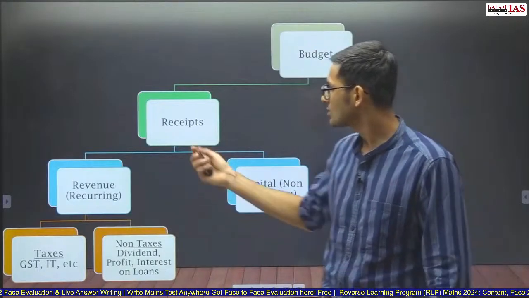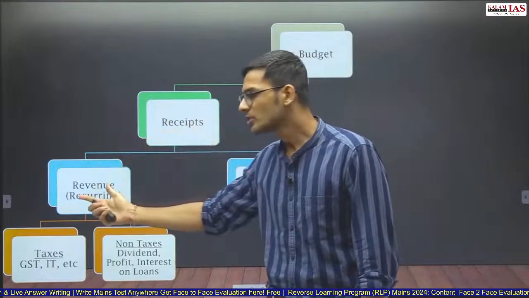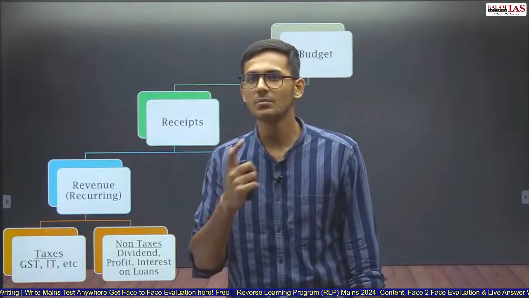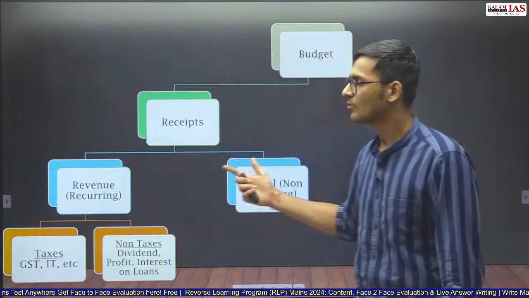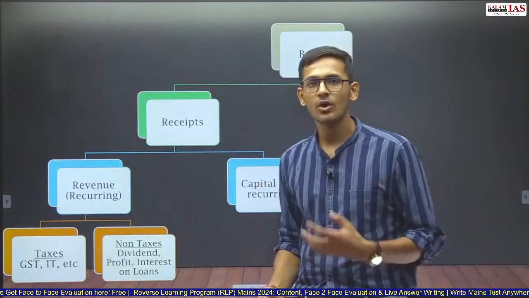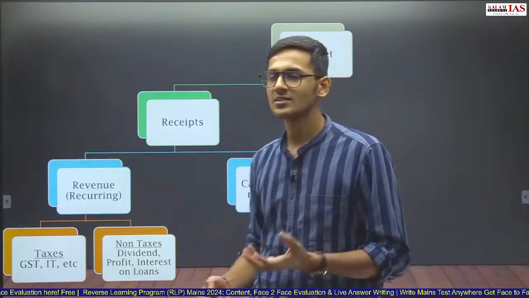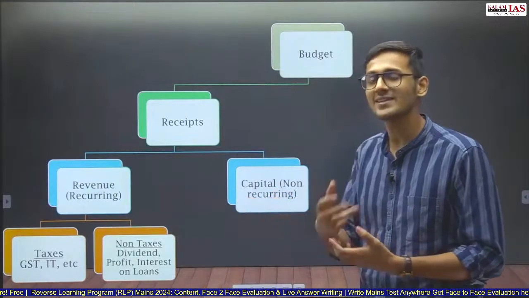So there are two types of receipts, revenue receipts and capital receipts. Now, revenue receipts would be in terms of income. Whatever is the income of the Government of India will be considered revenue receipts. Whereas whatever the government receives, either by borrowing money from the market, or recovering the loan that it had already advanced, or by selling its assets, will be part of its capital receipts, because that is affecting the assets and liabilities